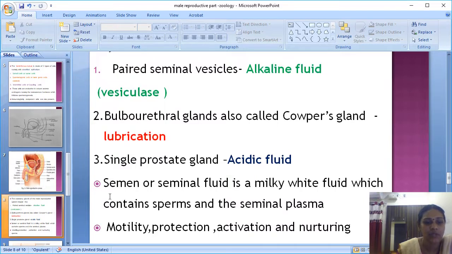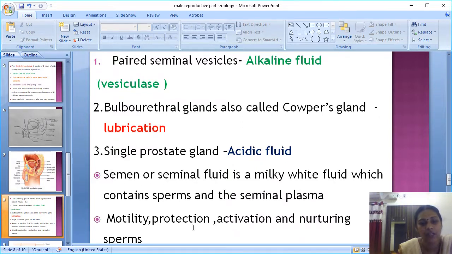Next, I am coming to the semen or the seminal fluid. Totally, the semen consists of the sperm. It is also called seminal fluid, which is a milky white fluid that contains the sperm and the seminal plasma. The seminal plasma and sperms are present in the seminal fluid or semen, which appears milky white in color.